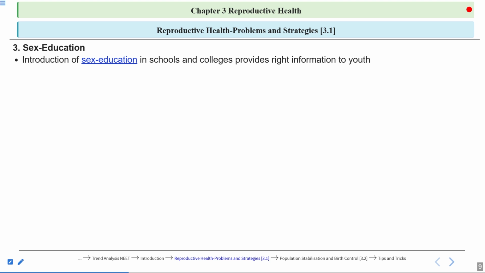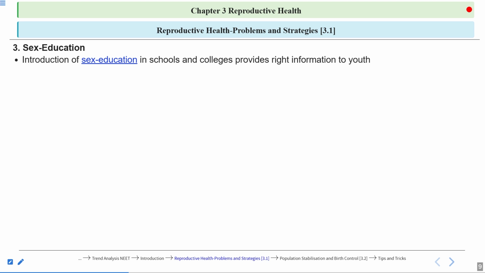The youth, or the individuals within the age of 15 to 24, are quite vulnerable, at very high risk of getting STDs as well. And the individuals in this age, 15 to 24, are very curious. They want to explore new things, and there are a lot of changes going on in their body as well.